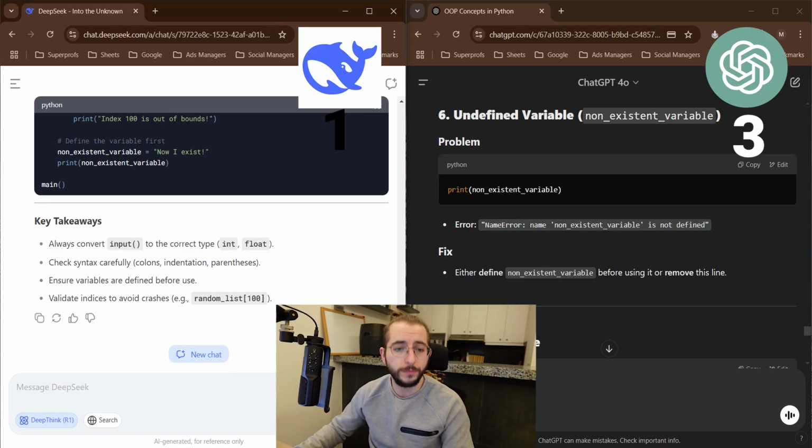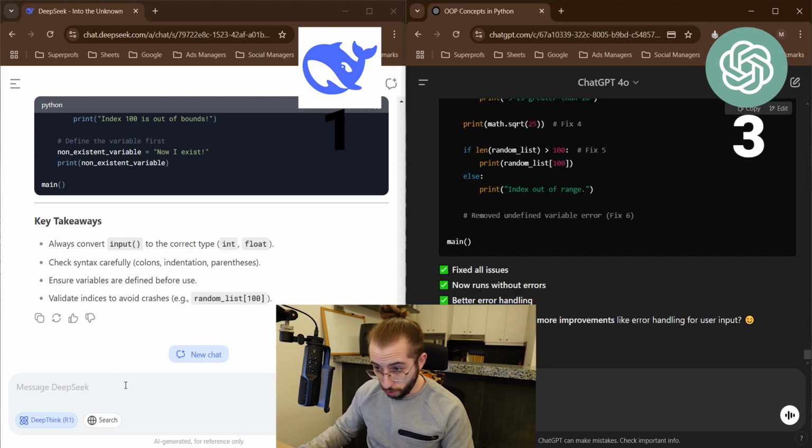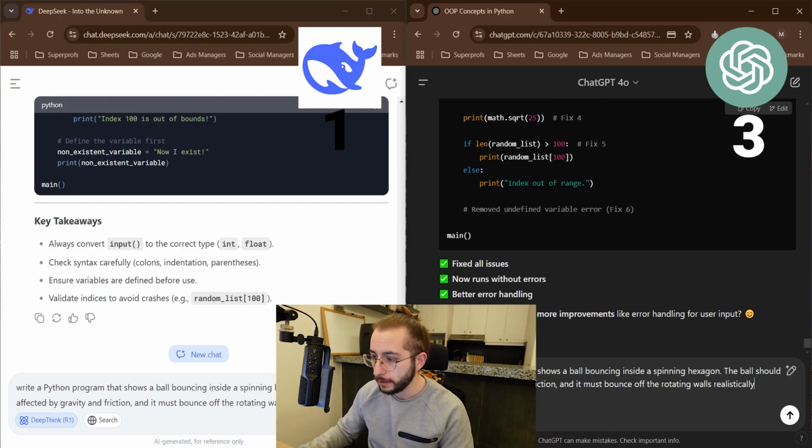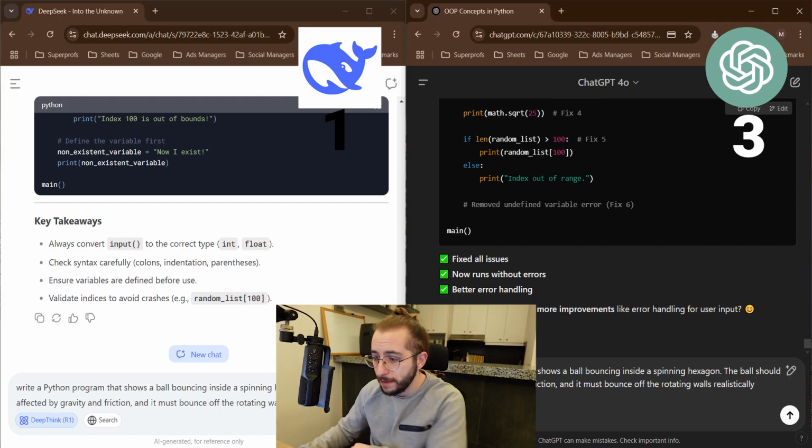The final one is going to be a prompt that I'm going to provide it. Okay, so I found a prompt that has been circulating a lot. If you've seen it, write a Python program that shows a ball bouncing inside a spinning hexagon. The ball should be affected by gravity and friction, and it must bounce off the rotating walls realistically.